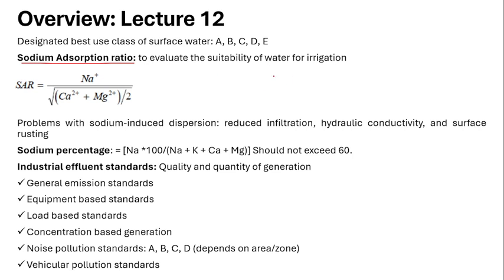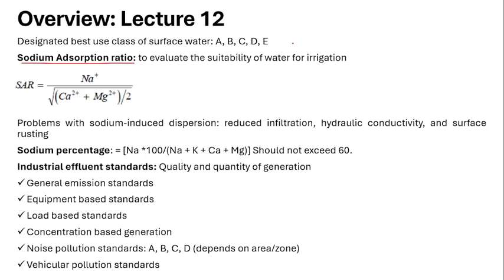When the electrical conductivity of the water is too high, it can cause salt stress in the plants. Because of that salt stress, the plant cannot take up all the essential nutrients present in the soil, and it cannot grow properly. So it is very important to measure the SAR, the sodium absorption ratio, before using the water for irrigation.